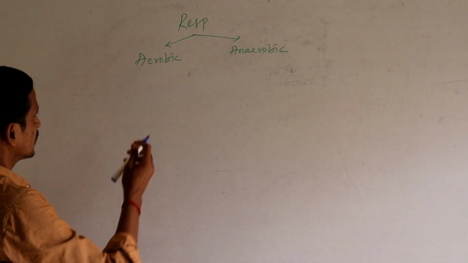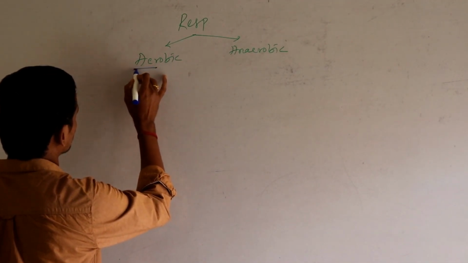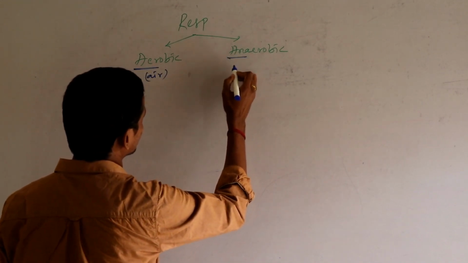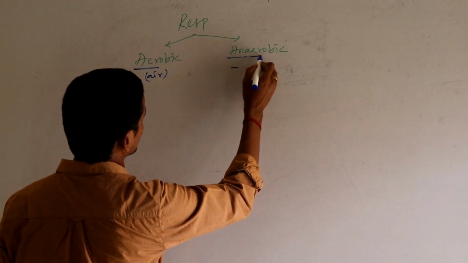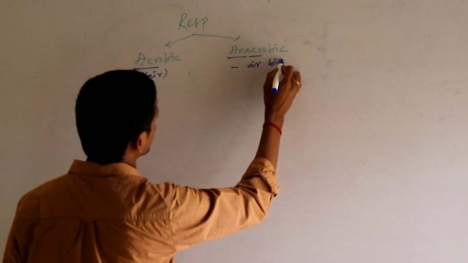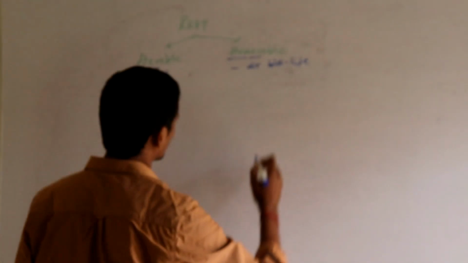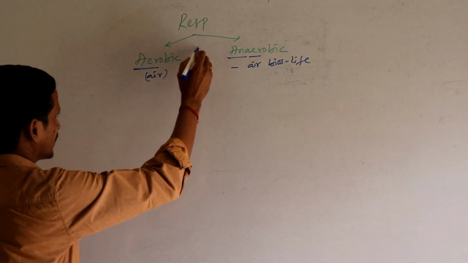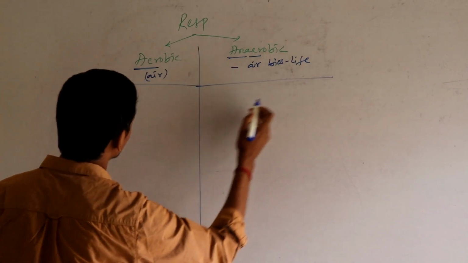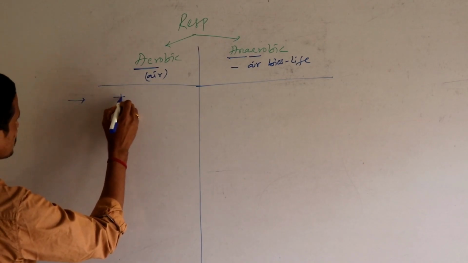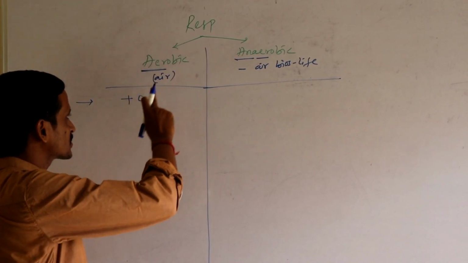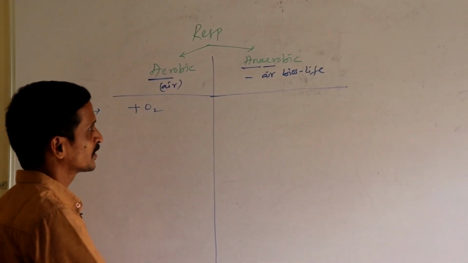See, aer means air, presence of air. An means absence. Bios means life. That means aerobic respiration is the respiration which occurs in the presence of oxygen. Aerobic respiration proceeds in the presence of oxygen.